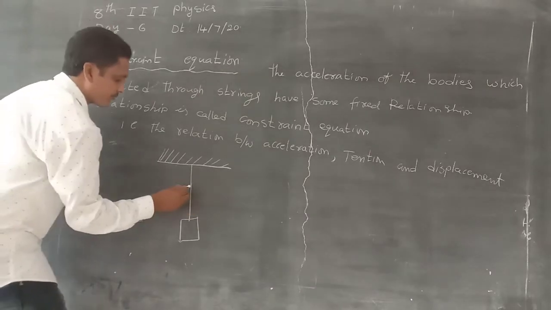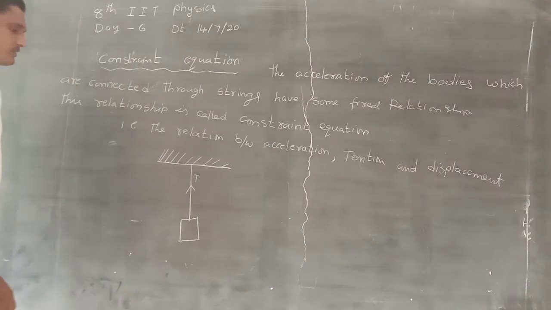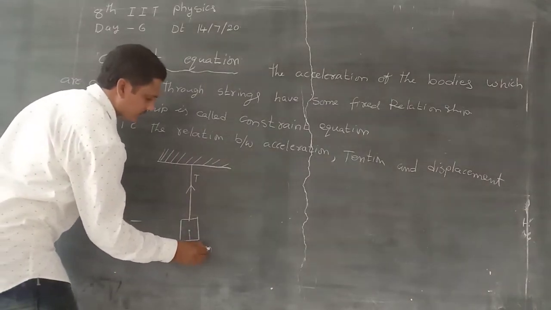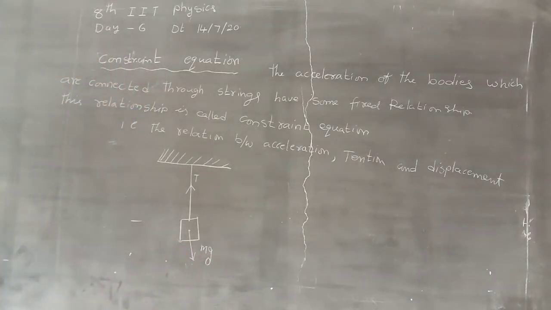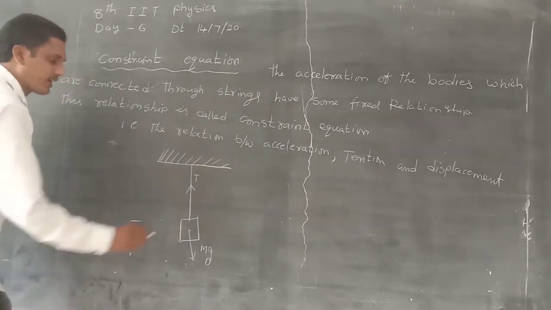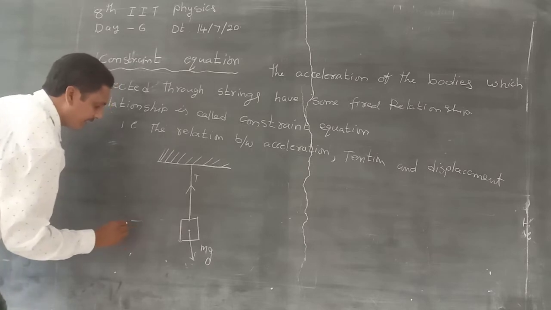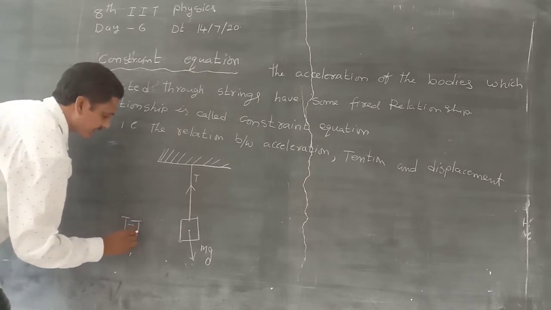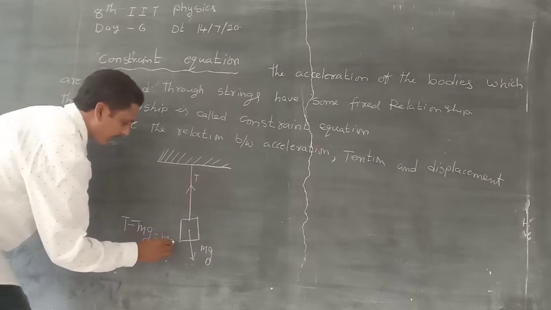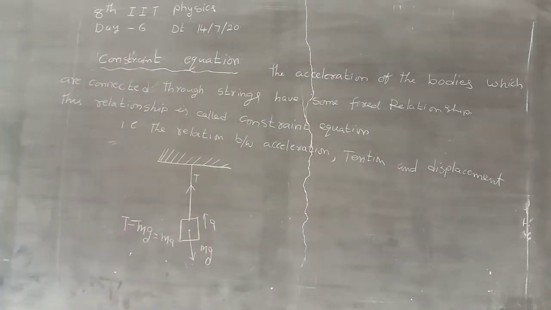Here the tension in the string acts vertically upwards. The weight of the body acts vertically downwards. From this diagram, we can write that T minus mg is equal to ma when this body accelerates in the upward direction.